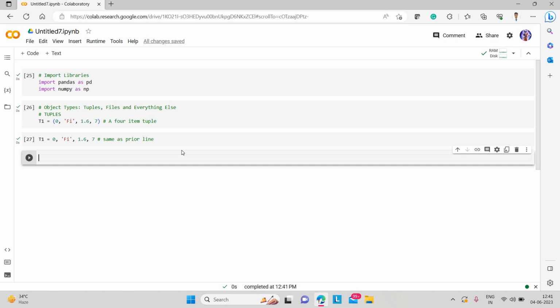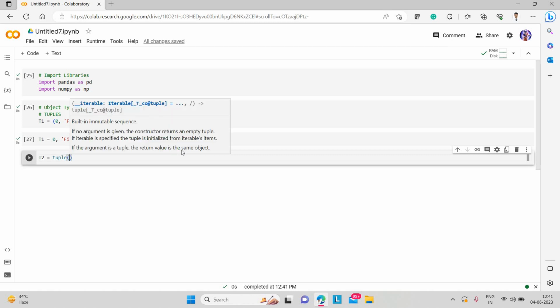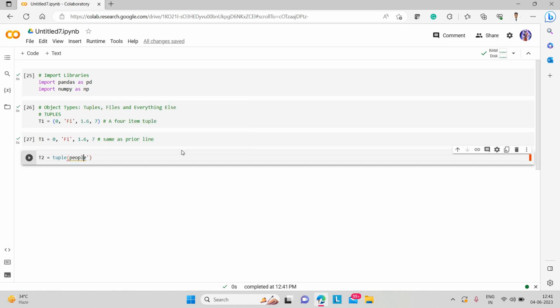Next, you can also initialize another tuple, t2, by writing tuple and then the word people in quotes. This is iterable, so p, e, o, p, l, e are different values in the tuple.